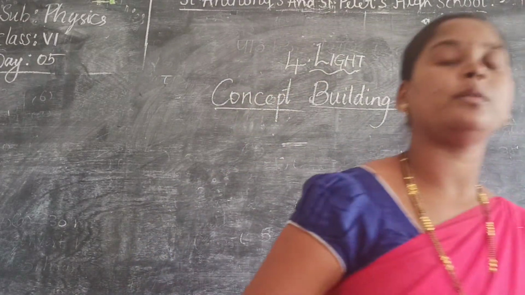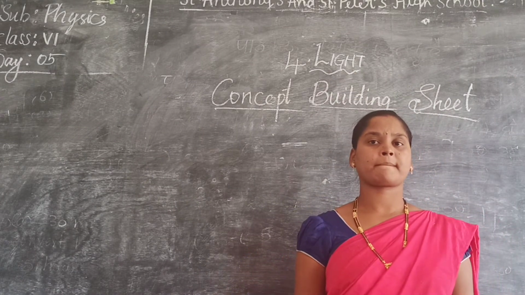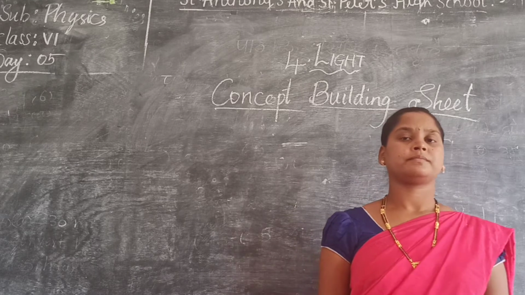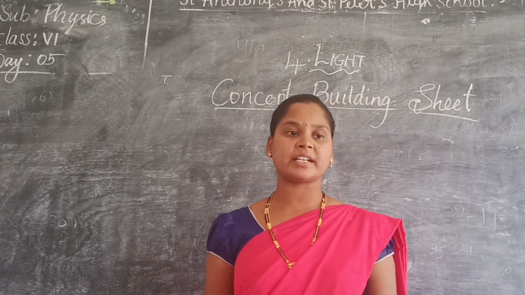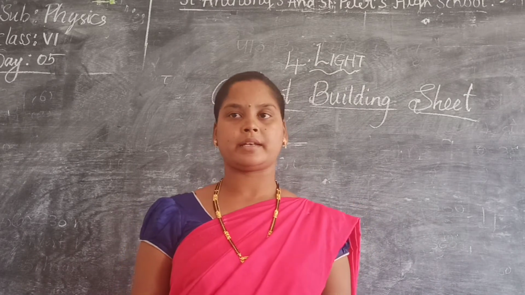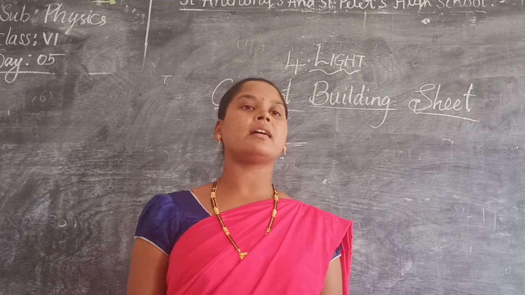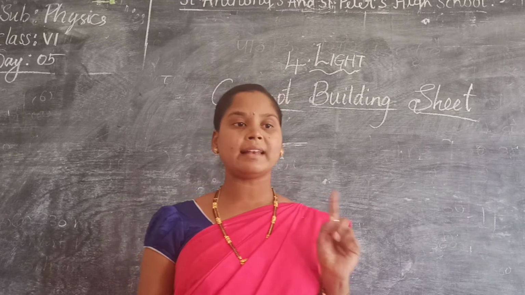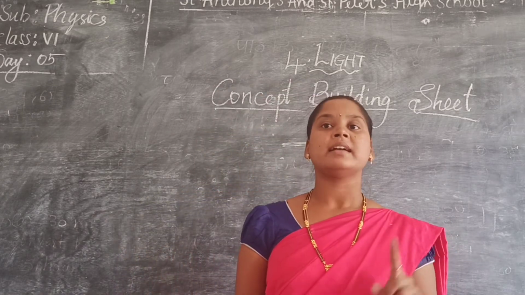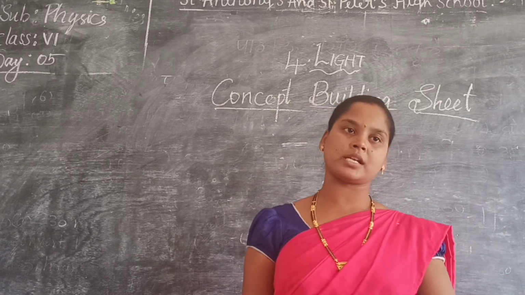What is first law? Incident ray, reflected ray and normal always lie in the same plane. Same plane. That is the first law. What is the second law? Angle i is equal to angle r. That means angle of incidence is equal to angle of reflection.